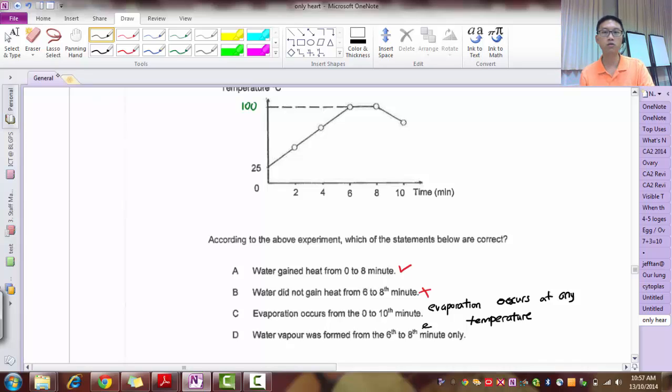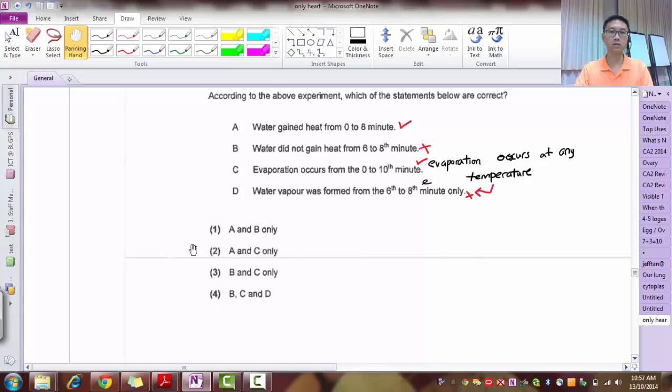Okay, this is something you must recall. So this is true. Water vapor is formed in 6 to 8 minutes. Now this is not true, because same concept. So this fact, evaporation occurs at any temperature, helps us to answer C and D. So that's why your answer is 2.